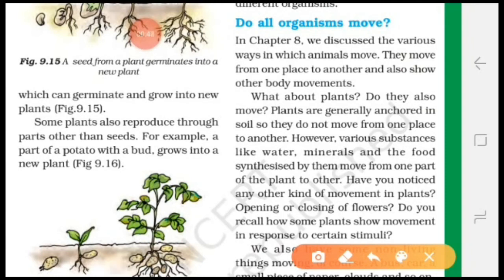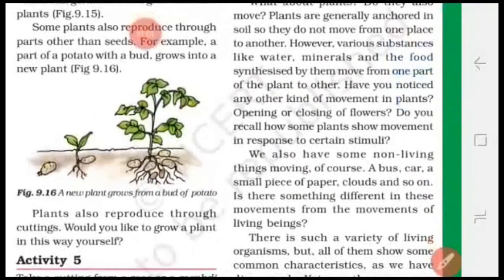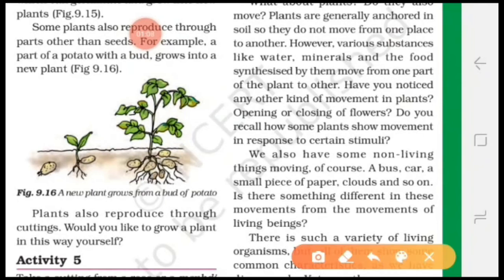However, various substances like water, minerals and the food synthesized by them move from one part to the other part. Means plants prepare their food and the food will move from one part to the various parts of the plant. Have you noticed any kind of movement in plants? Opening or closing of flowers. Means plants also show response to stimuli.